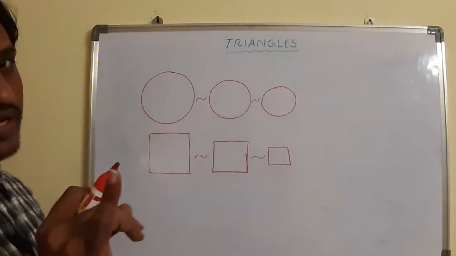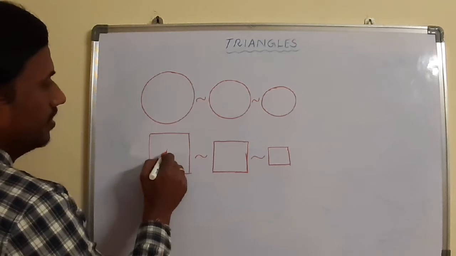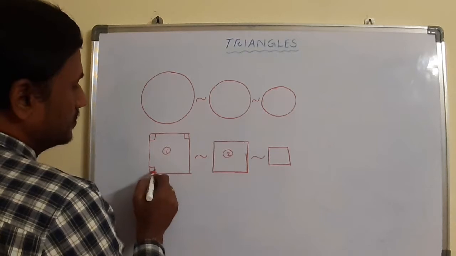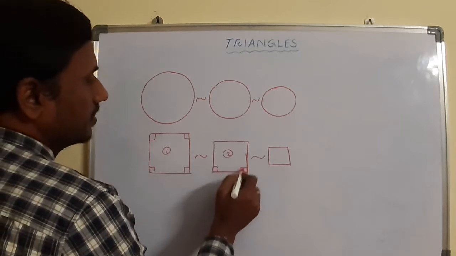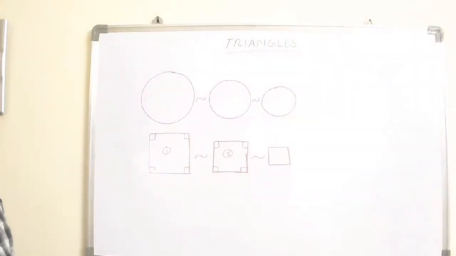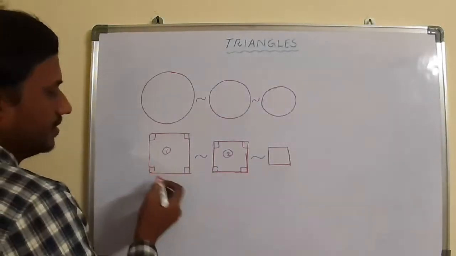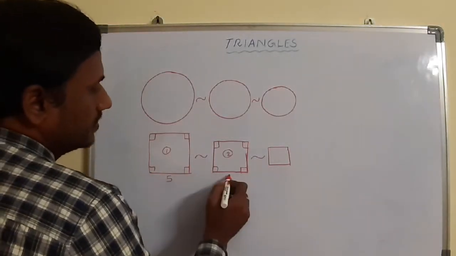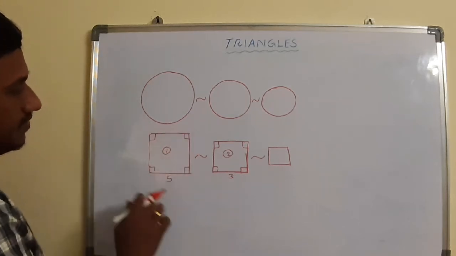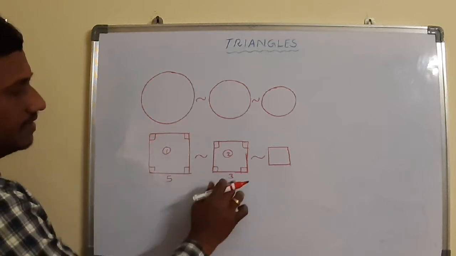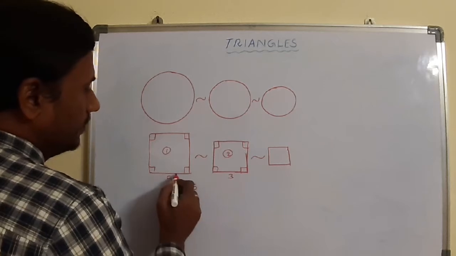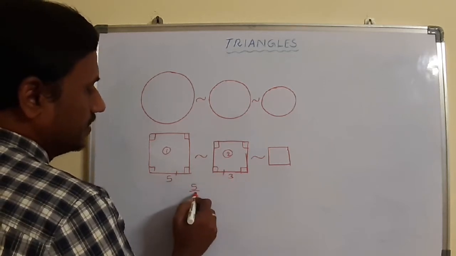What are the conditions? Corresponding angles are equal, first point. For example, I am taking the first and second square. Corresponding angles in a square, as per its properties, yes, all angles are 90. Very good. Then what else do we need to check? Whether the corresponding sides are in proportion or not. For example, this I am taking as 5 centimeters, and this I am imagining as 3 centimeters. That means a square having all sides equal, every side length is 5, 5, 5, and here 3, 3, 3, 3. You can take any two. For example, 5 by 3, I am taking this side and comparing these two sides, 5 by 3.